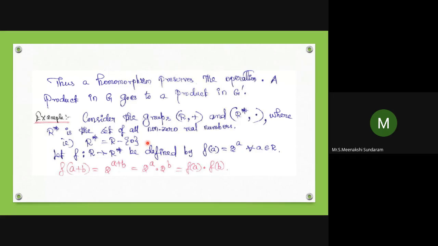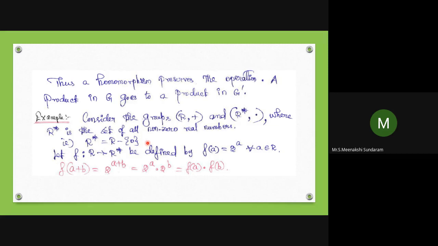Let f be a mapping from R to R star defined by f of a equal to 2 to the power a for all a belonging to the real numbers. For now I can take the first operation as plus and the second operation as dot. So f of a plus b equals 2 power, the input. Normally the function input is a, and the output is 2 to the power the input.